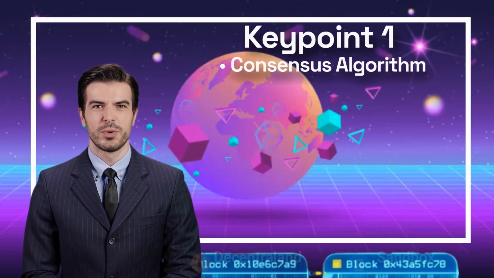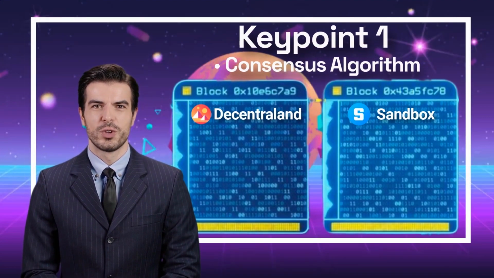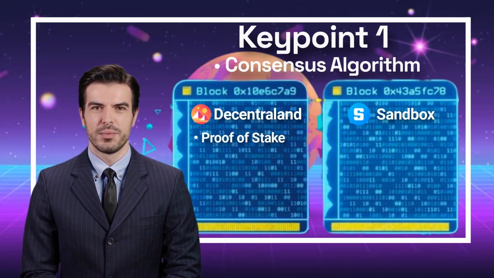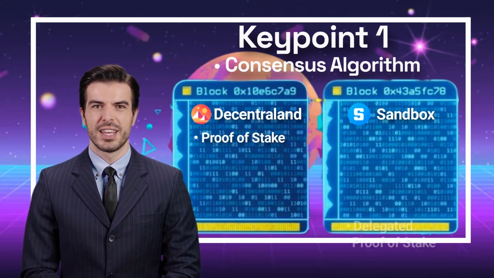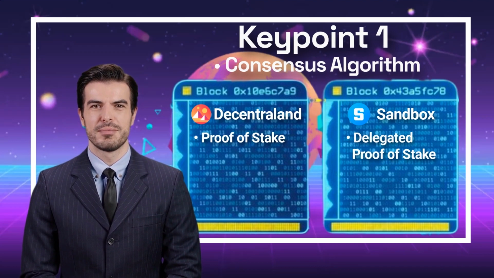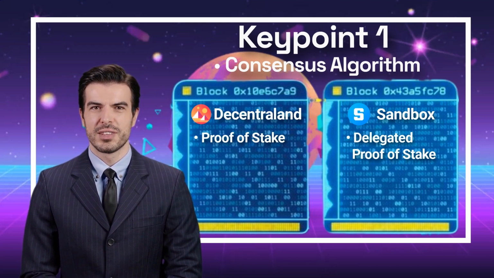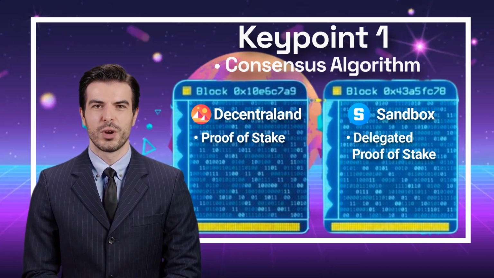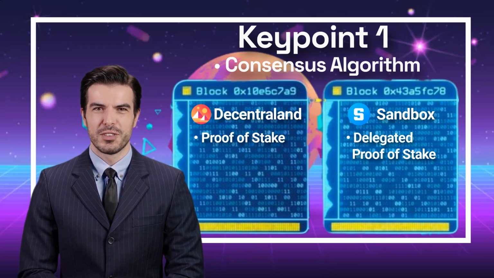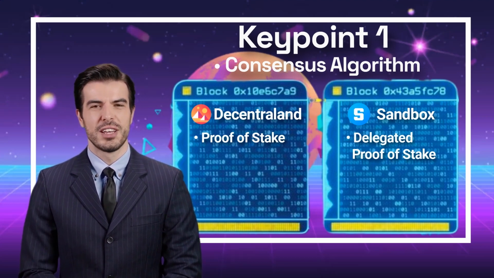Key point: consensus algorithm. Decentraland uses a proof-of-stake consensus algorithm, while Sandbox uses a delegated proof-of-stake consensus algorithm. Both PoS and DPoS are more energy efficient and scalable than the more traditional proof-of-work consensus algorithm used by Bitcoin. However, in terms of decentralization, proof-of-stake is generally considered to be more decentralized.